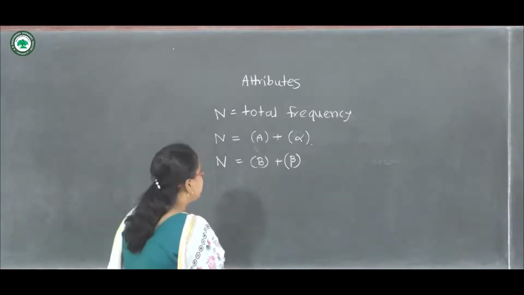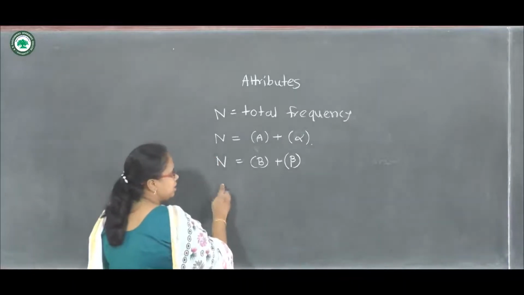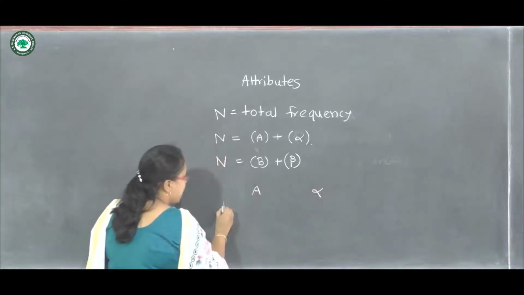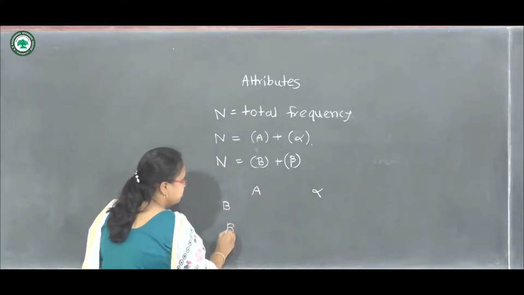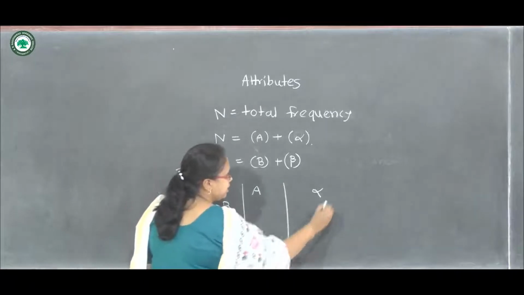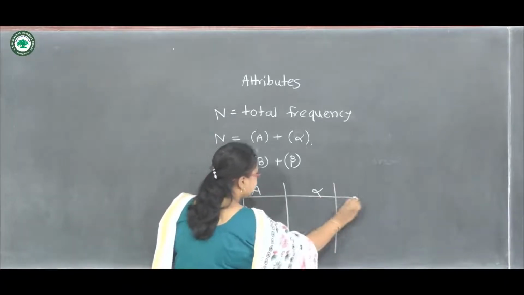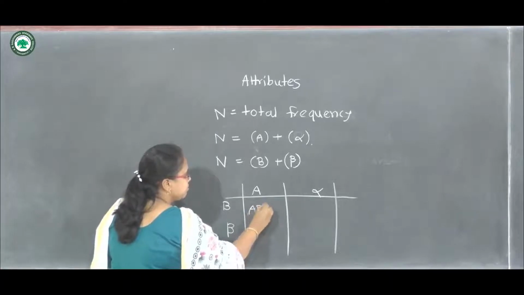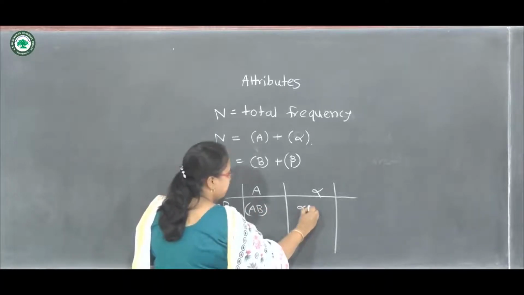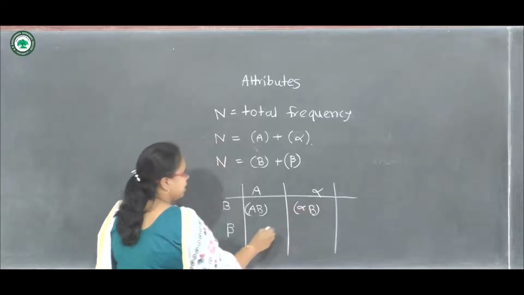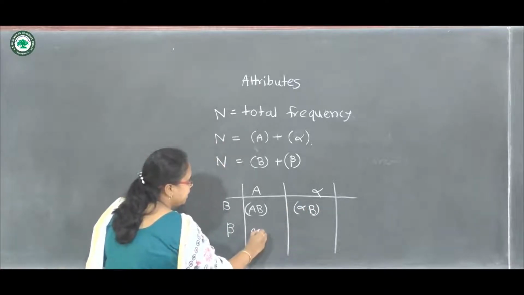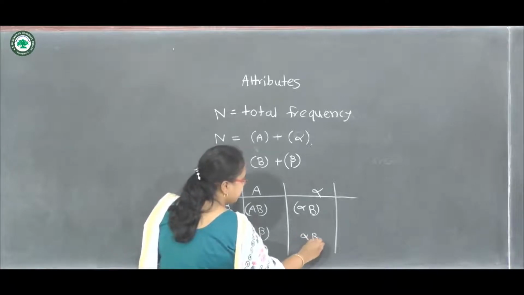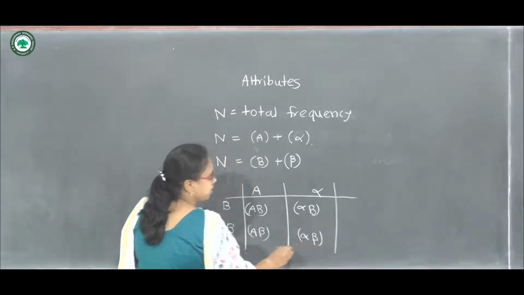Now for these two attributes we can make a table like this. A, alpha and B, beta we can write in this way. Here will be AB, this frequency will be alpha B. Here we write A beta and here we write alpha beta. So these are the frequencies.